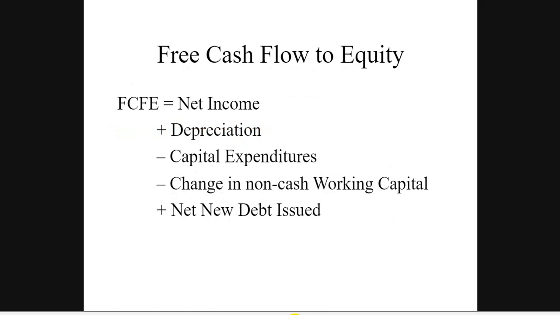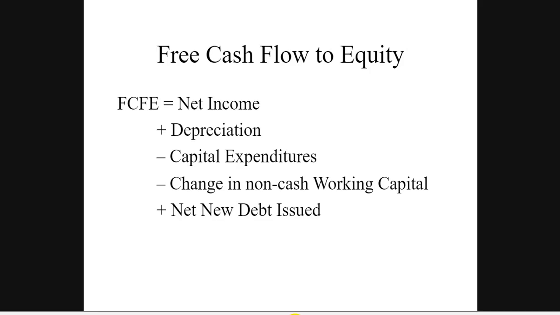How you're going to calculate it: you get the net income, right? Net income is nothing but the profit which you will get. To that you add back the depreciation, minus capital expenditure. Capital expenditure means any expenditures you have made for use over a longer period. Then minus change in non-cash working capital, plus net new debt issued. New debt issued means the long term debt, if any, has to be taken. That is how you get the free cash flow to equity.